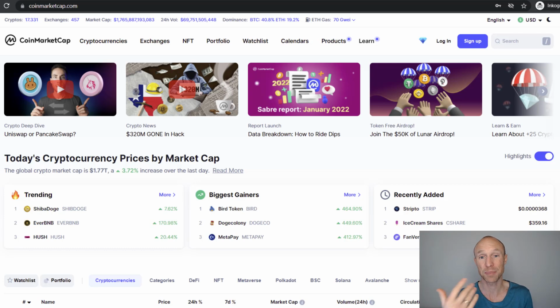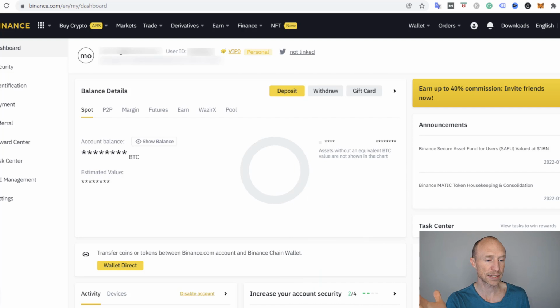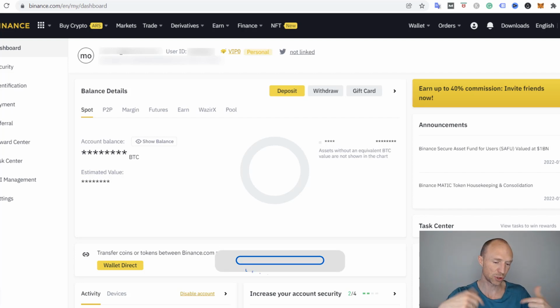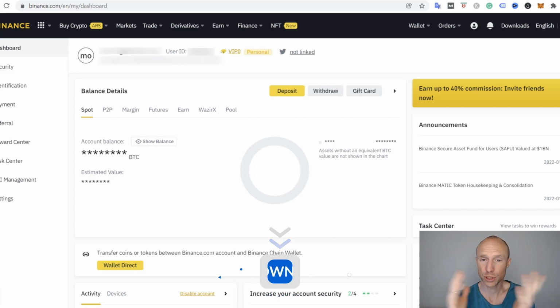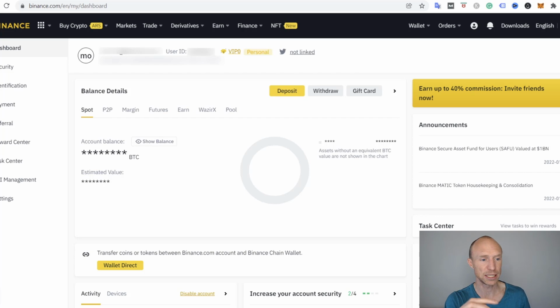So let me just jump inside my Binance account. I have now logged into Binance, and this is a platform I use for different tradings, a little bit for holding also cryptocurrencies. Once you have signed up, I'll leave a link below so you can also sign up through my invitation link if you want to support me, or you can just go directly to the website. That's completely up to you.